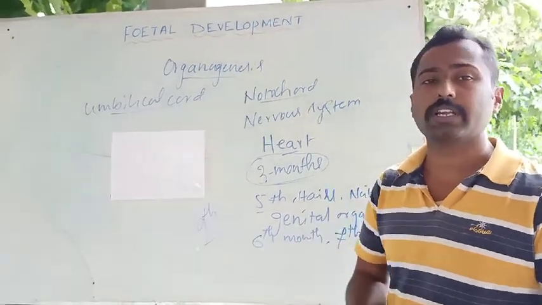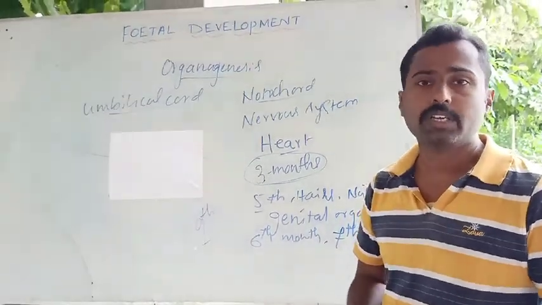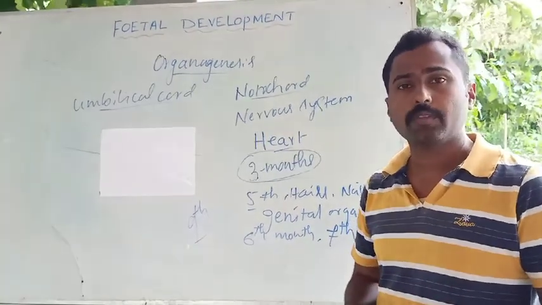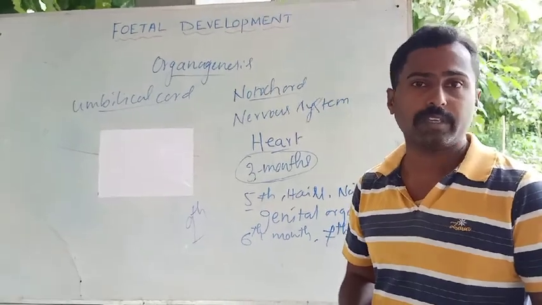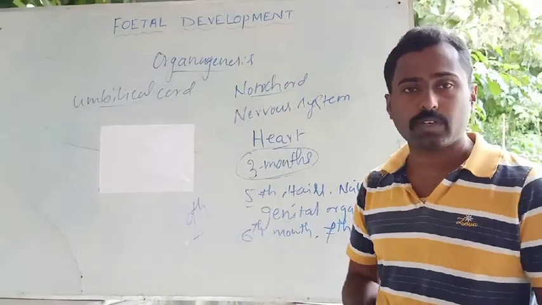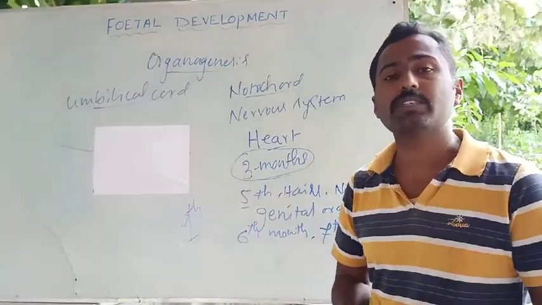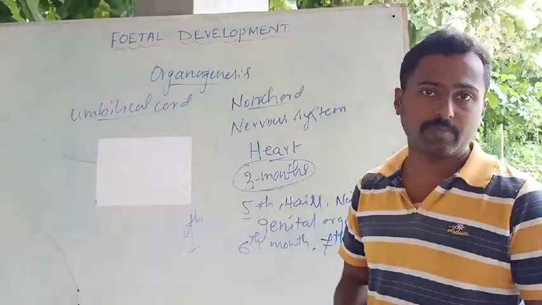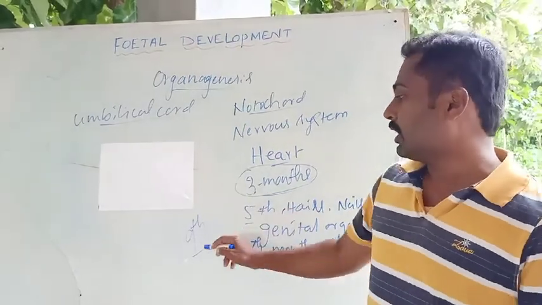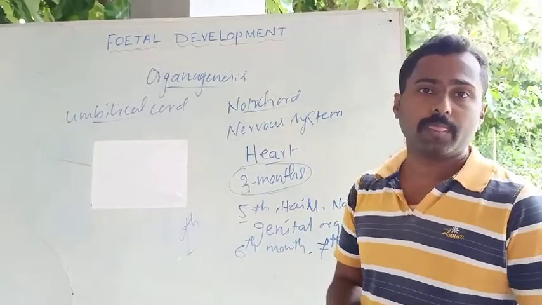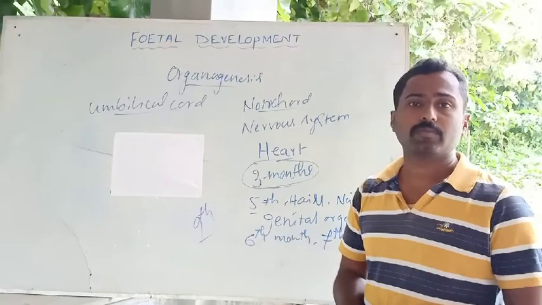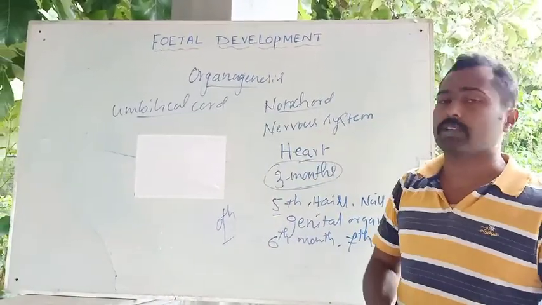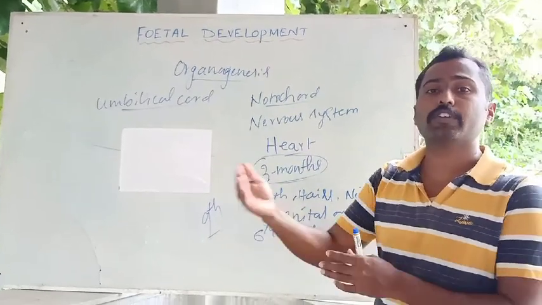I have explained this while explaining the structure of the male reproductive system. The testicles from the abdominal cavity enter into the scrotum through the inguinal canal. Suppose the testicles fail to descend into the scrotum, that is what we call cryptorchidism. Then at the 9th month the baby is fully matured and ready to come out from the womb. So that is what is called fetal development, the development that takes place in different stages.